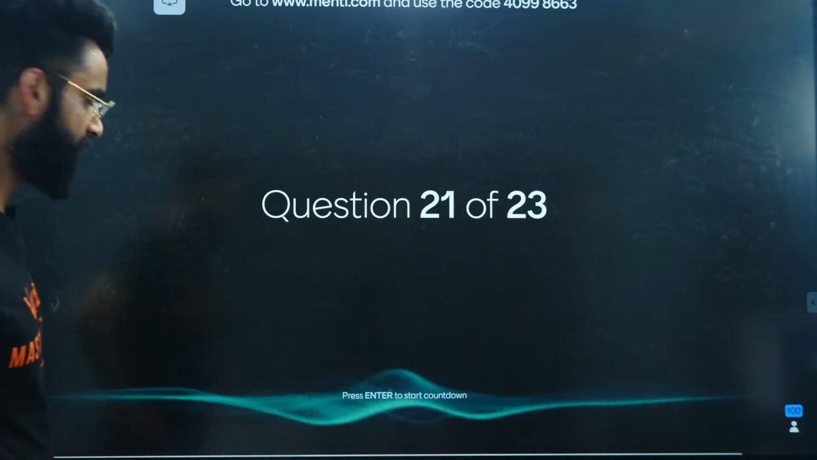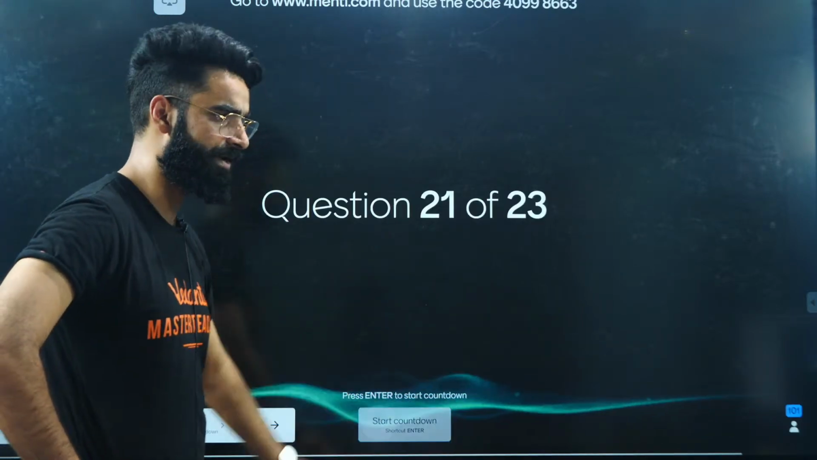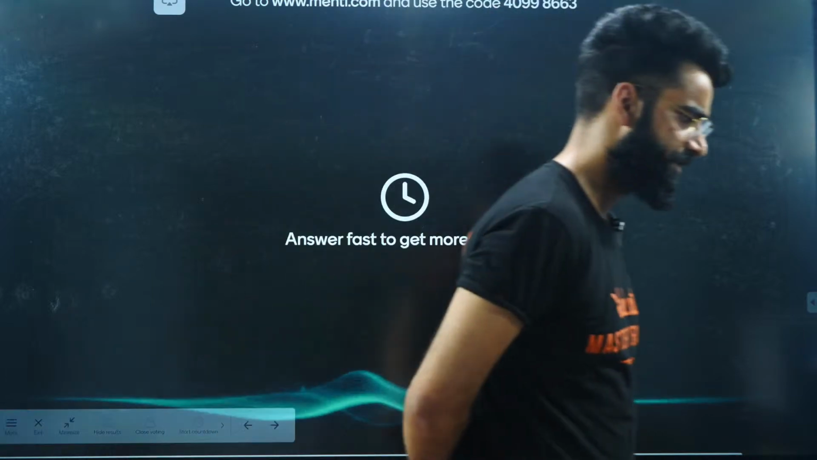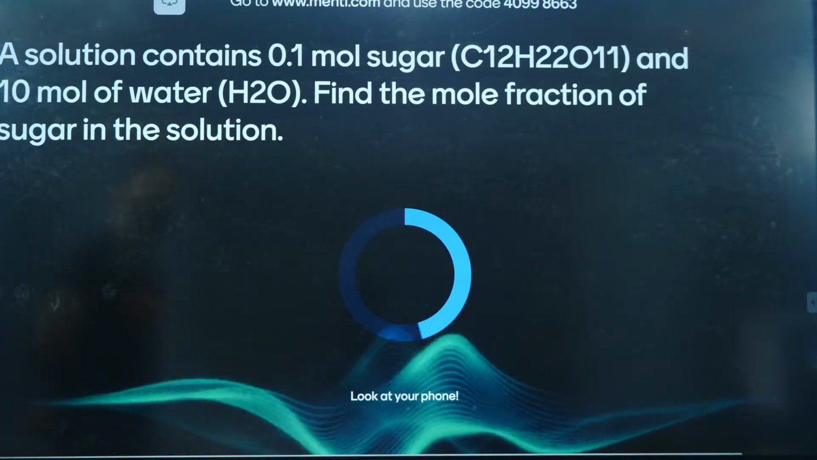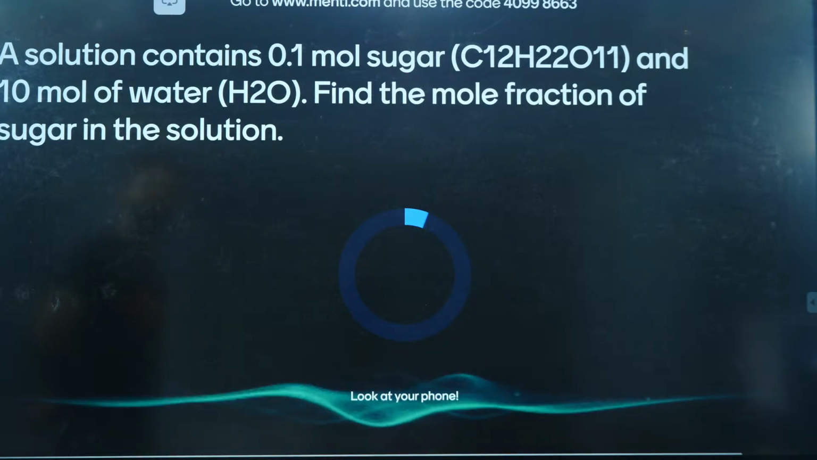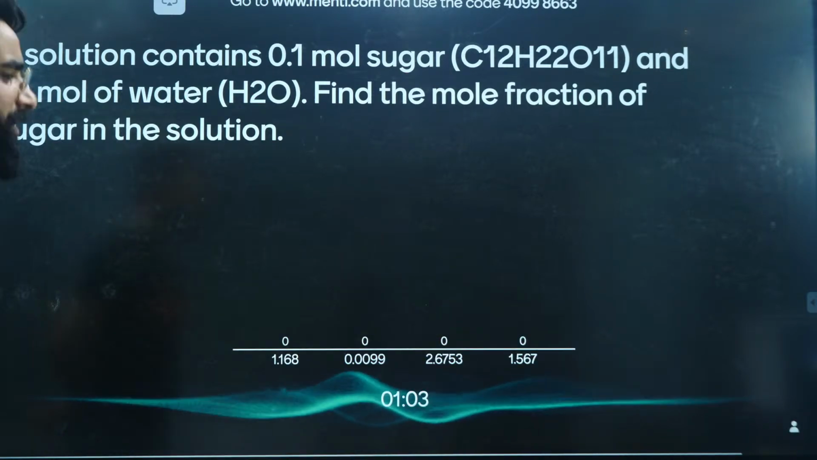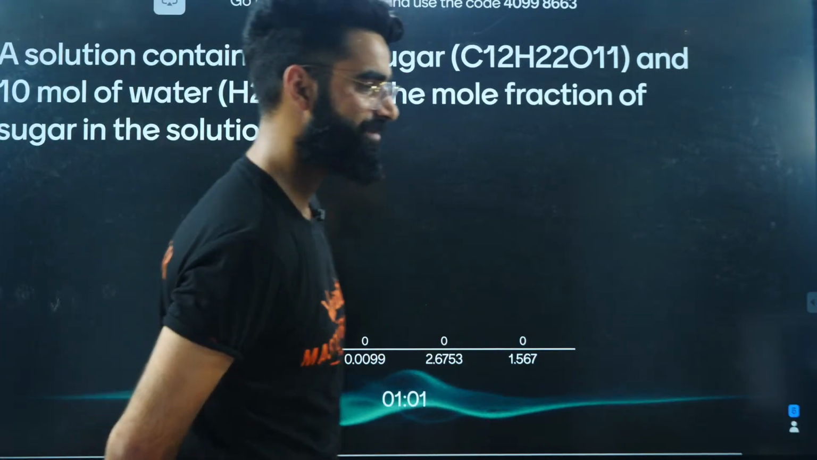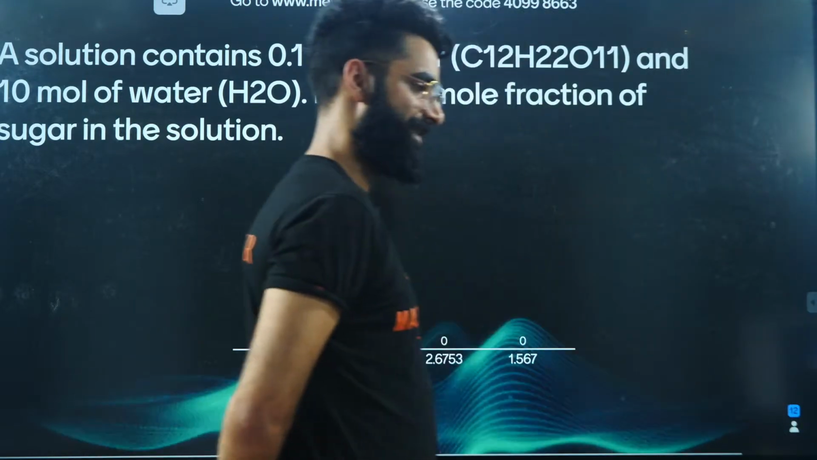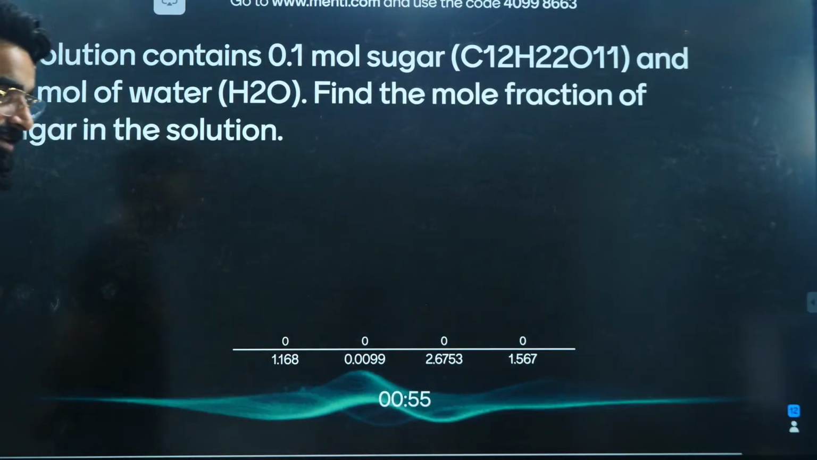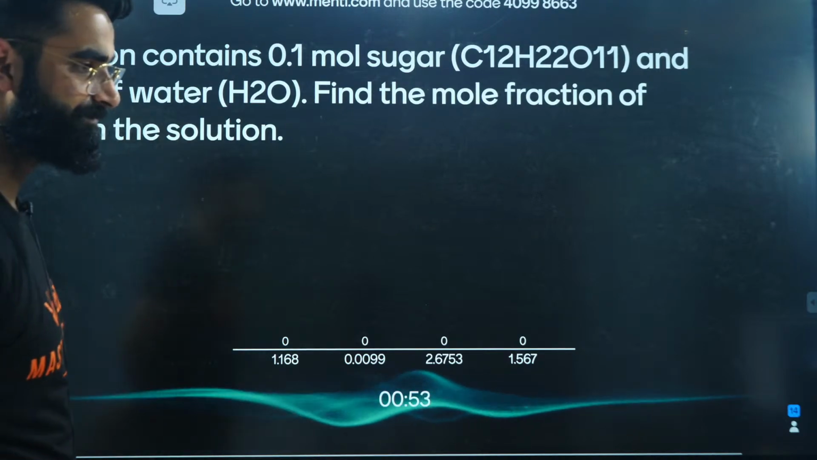I'm starting the countdown in 3, 2, 1, and now. The countdown has started. It's a very simple one. A solution contains 0.1 mole sugar and 10 moles of water. The mole fraction of sugar in the solution. Give it a try properly, people.